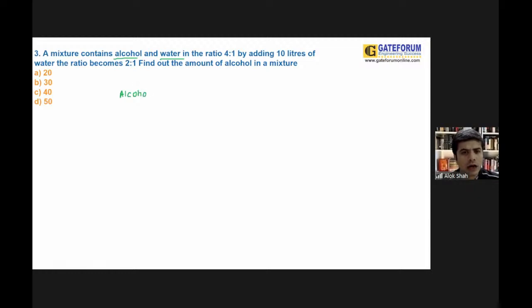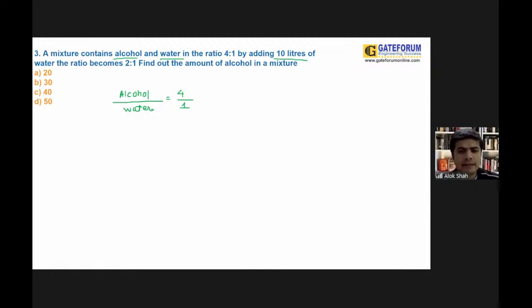Remember, alcohol to water, and this ratio could be in the form of 4:1. Now, by adding 10 liters of water in this mixture, you people are adding 10 liters of water.